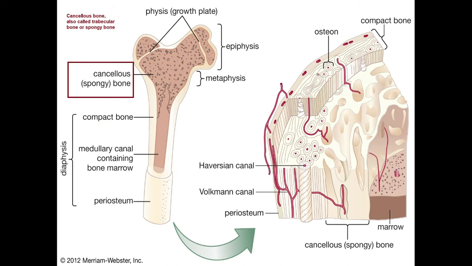Then atrophy could occur in cancellous bone. It is also known as spongy bone, or trabecular bone. So we use three terms for that spongy section, and atrophy could occur in that section, especially in osteoporosis.